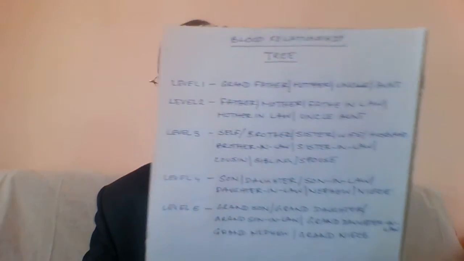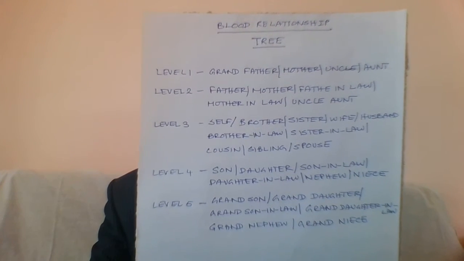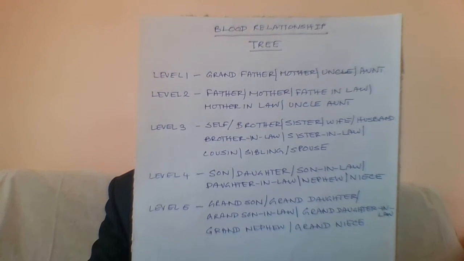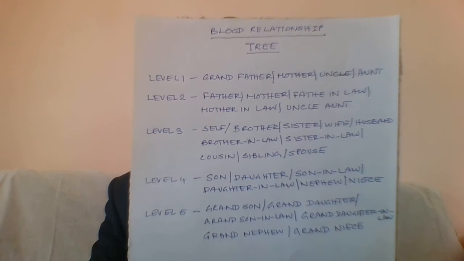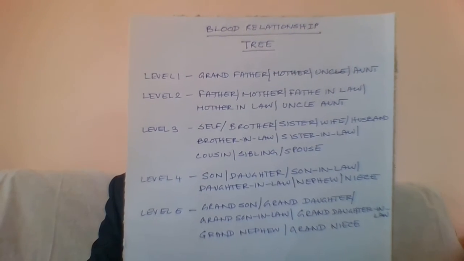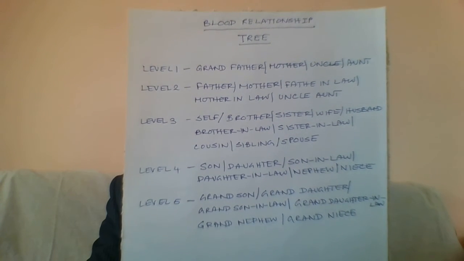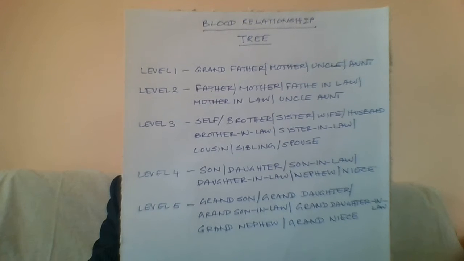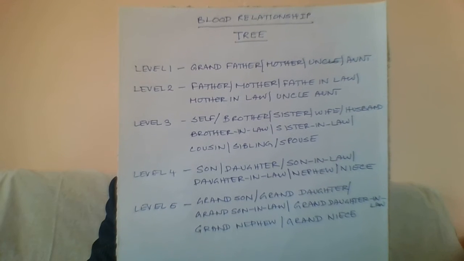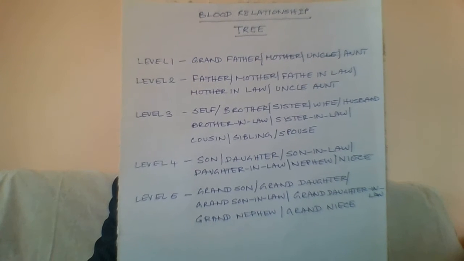You need to understand this blood relationship tree if you want to solve the problems in this section. So this is a tree and you are at level 3, that is self, generation 3. Along with you are your brother, your sister, your wife, your husband, your cousin, your brother-in-law, your sister-in-law, and siblings, that is persons who are born with you, and then your spouse. Spouse means either wife or husband.